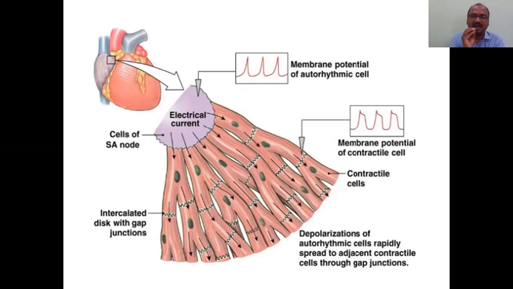Depolarization of autorhythmic cells rapidly spreads, very rapidly. It is not slow, keep that in your mind. The signal which is generated spreads very rapidly. There is no delay, otherwise the patient will die because the heart will not beat for a longer time. Depolarization of autorhythmic cells rapidly spreading to the adjacent contractile cells through the gap junctions is called depolarization and spreading.